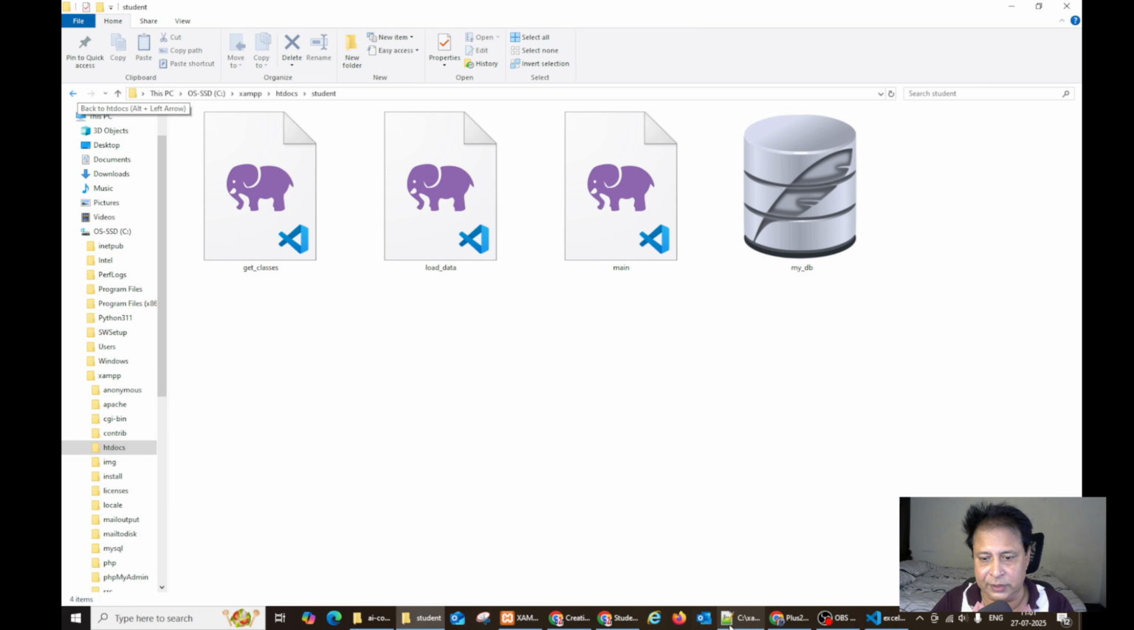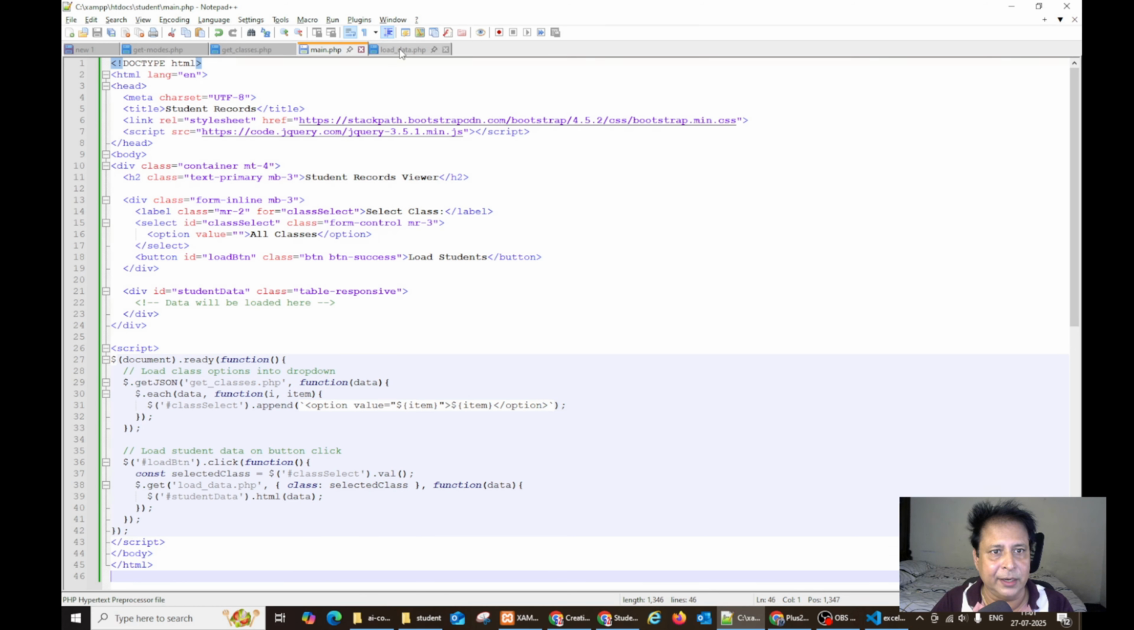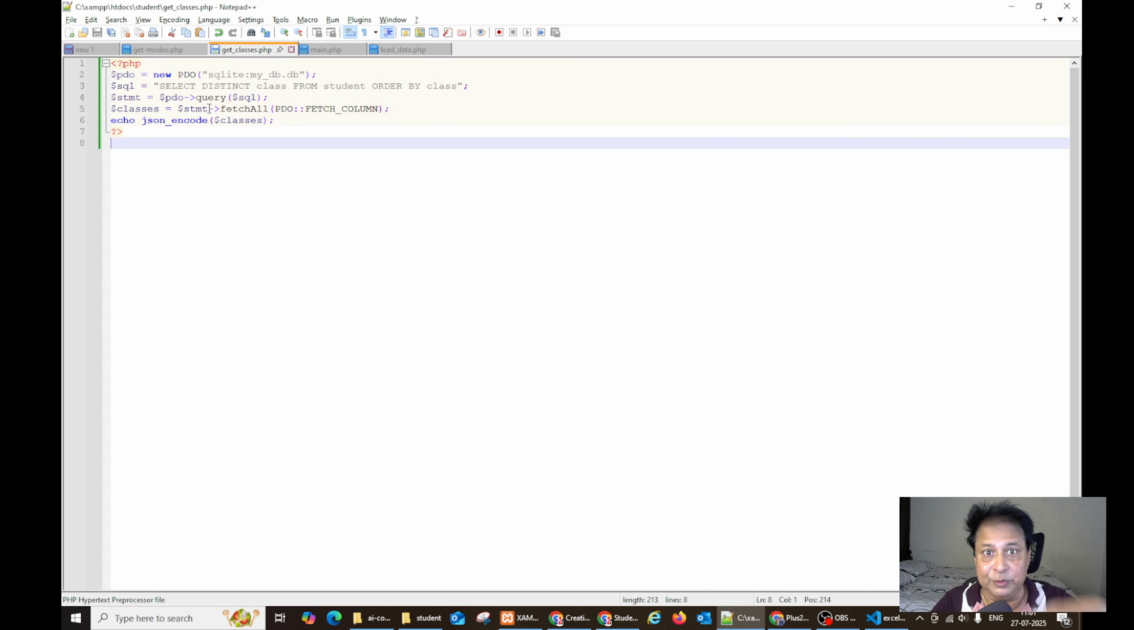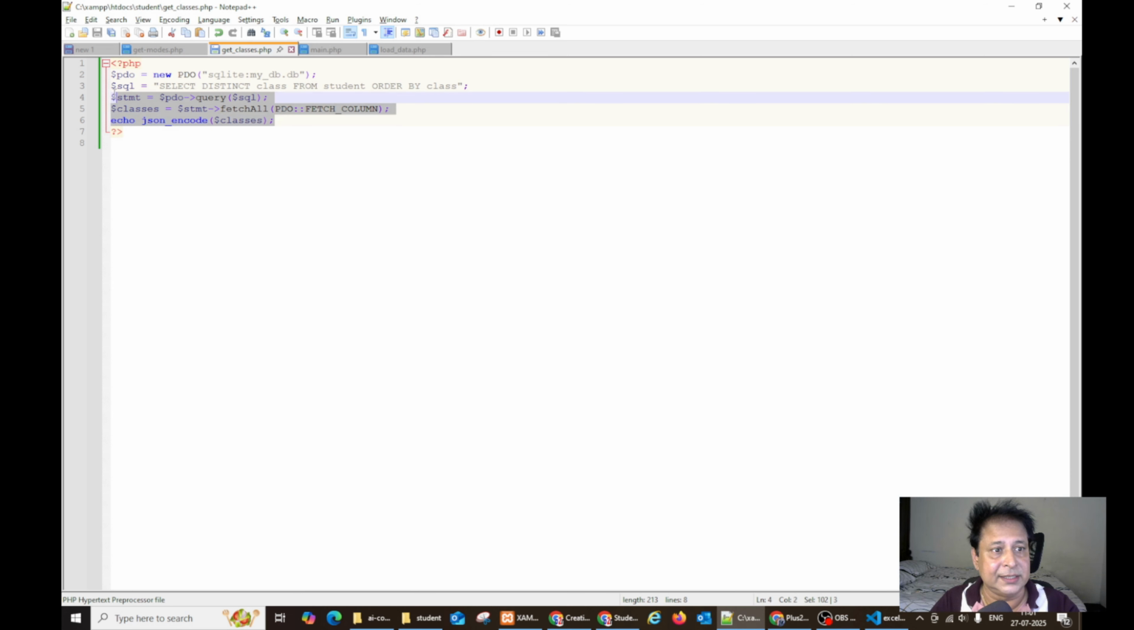I can show you the code here. You can see main and load data, which I have uploaded and updated, and get classes. This is a small file which picks the data from the table and displays it in a JSON encode.